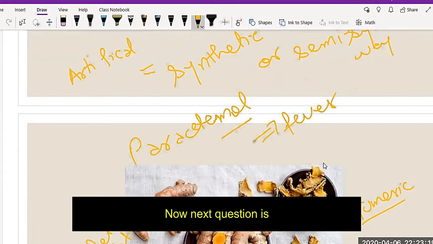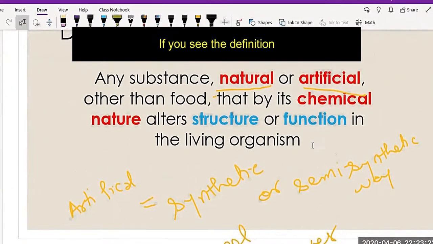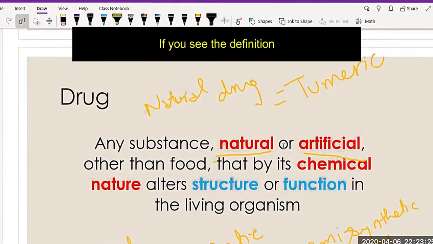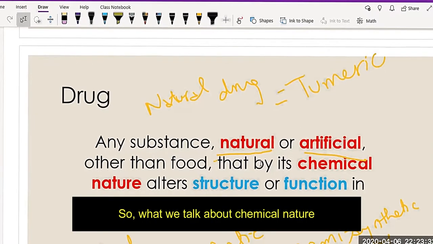Now, next question. In the definition, we're talking about natural or artificial substances, other than food, that by their chemical nature alter the structure or function of the living organism. What do we mean by chemical nature?